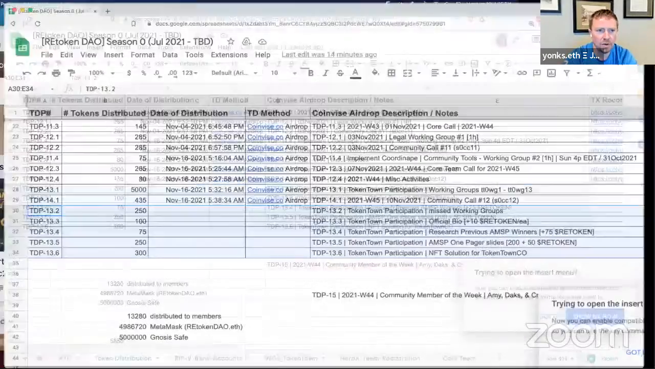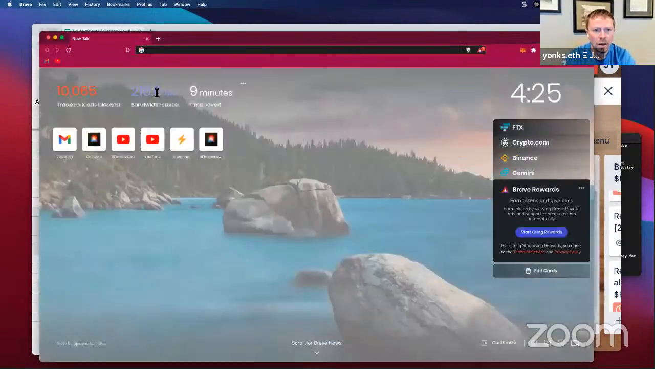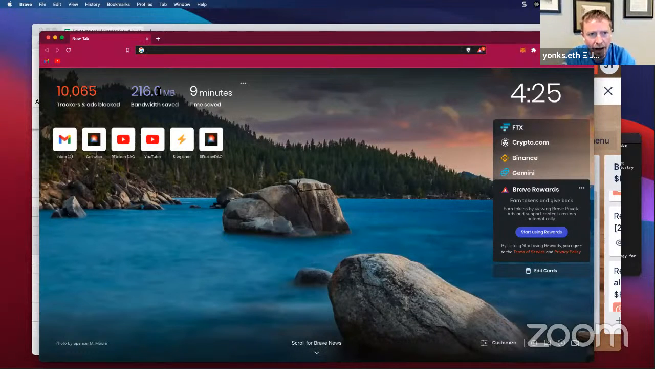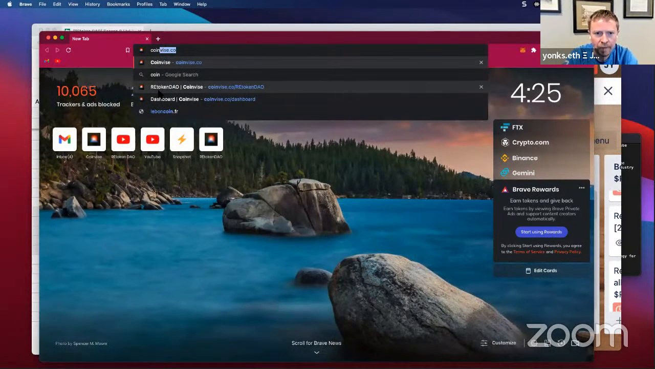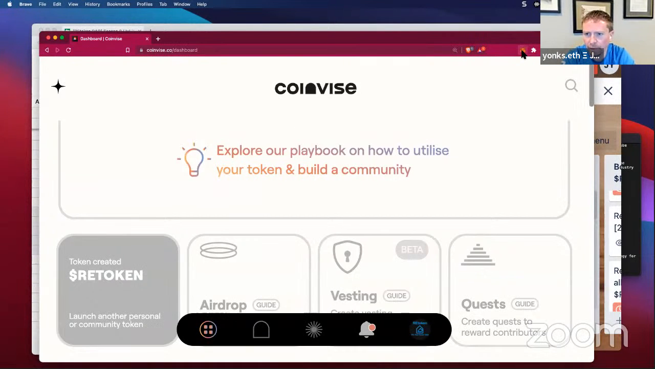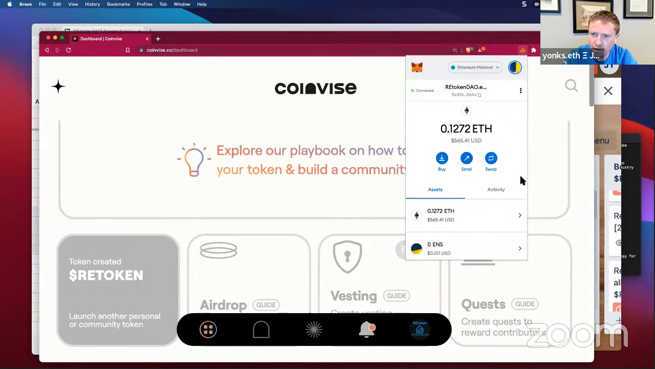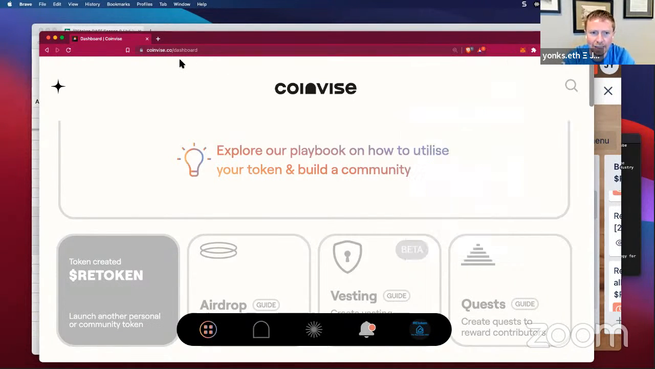And I'm actually going to navigate now to the REtoken DAO profile that I utilize in the Brave browser. And we'll go to Coinvice. And here is the Coinvice dashboard. Let me see if I'm signed in here. Got it. So currently signed in to the REtokenDAO.eth.